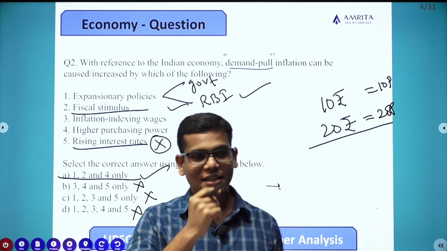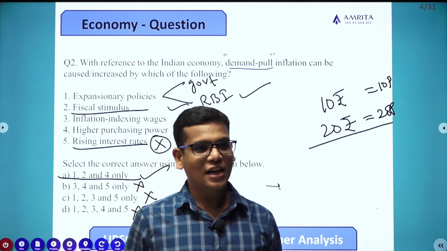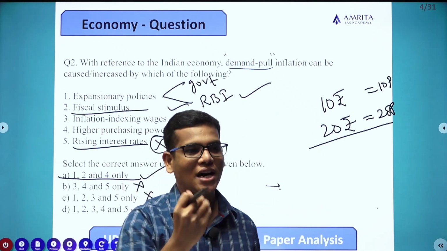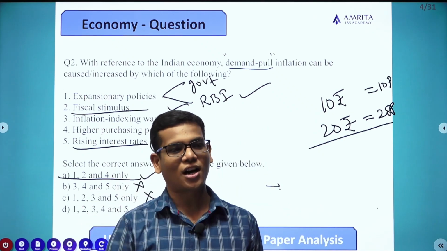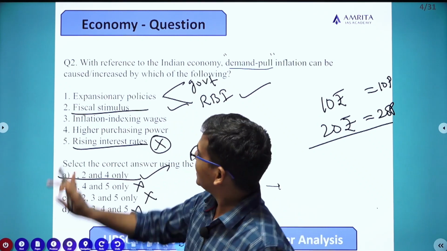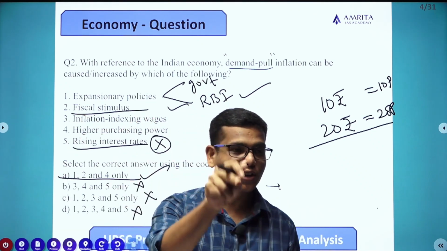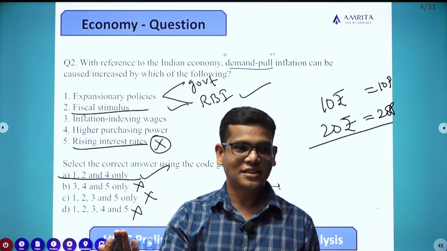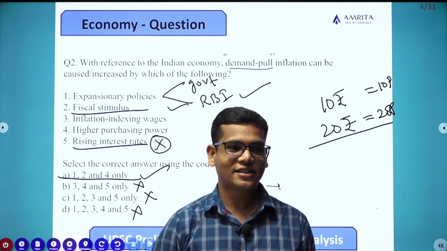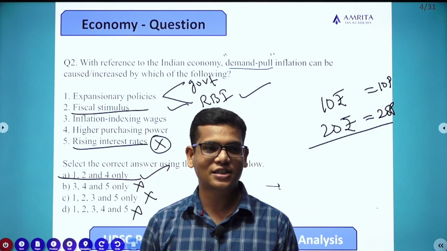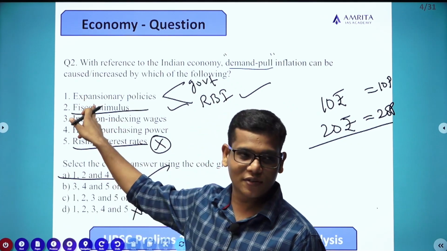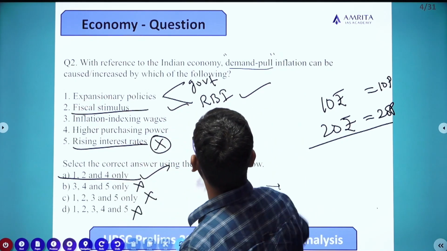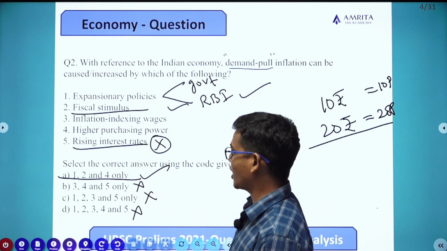When I say fiscal stimulus, it need not be strictly monetary; non-monetary items also come under stimulus. Suppose the process is liberalized, rules and regulations are liberalized, that is also called a stimulus. But since they haven't mentioned anything, we need to consider the monetary aspect also. Anyhow, this fiscal stimulus will also lead to demand pull inflation in the economy.